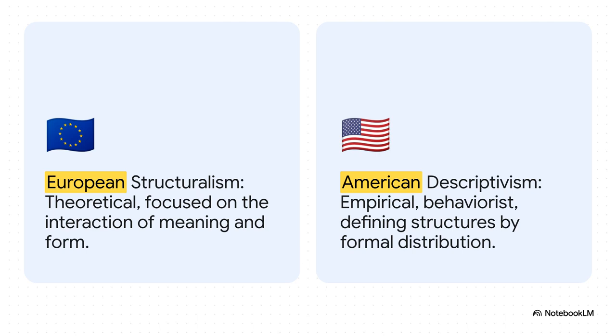Many post-Bloomfieldian Americans operated practically like mechanics, trying to define language structures solely by their mathematical distribution, intentionally avoiding semantics or meaning as much as they could. It's just incredible to observe this stark contrast in how two different academic cultures tackled the exact same matrix.